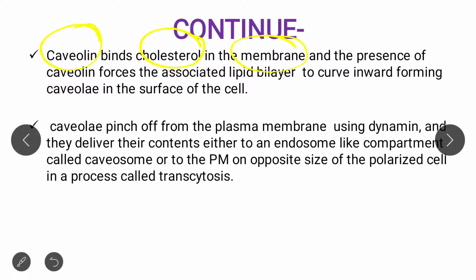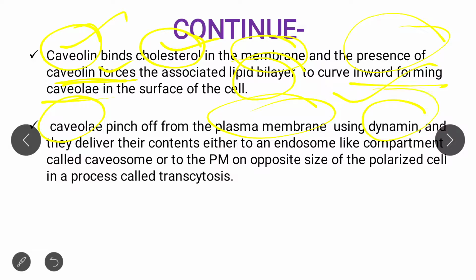It binds to cholesterol in the membrane in the presence of caveolin forces that are associated with the lipid bilayer, and these forces help in the inward forming of caveoli on the surface of the cell. Clear? So this caveolin protein binds to the cholesterol in the presence of some caveolin forces that help in inward forming of caveoli on the surface of the cell, and this caveoli then pinches off from the plasma membrane by using the